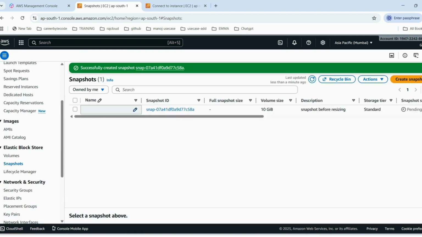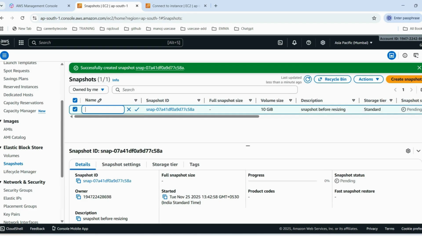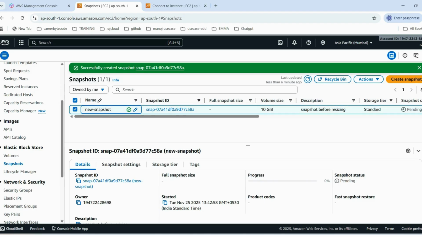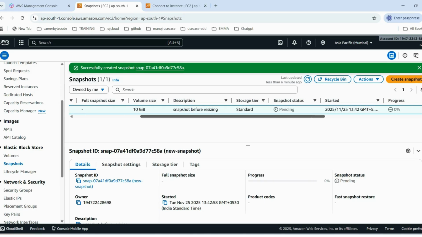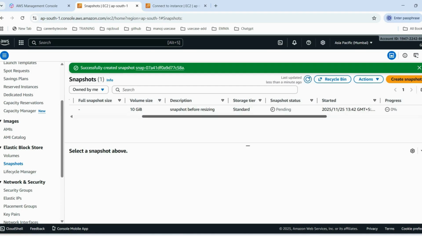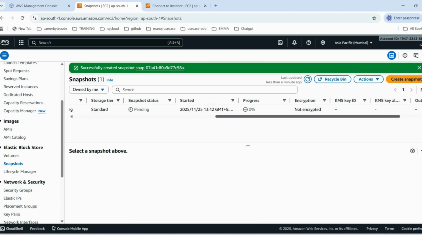Now the snapshot is created. I am naming the snapshot. Click OK. Now the newly created 10 GB disk space has been successfully backed up using the snapshot.